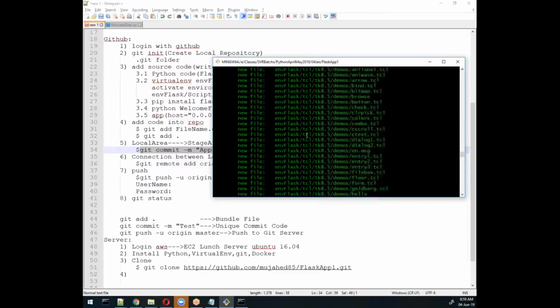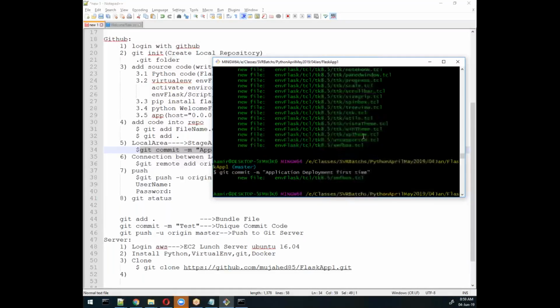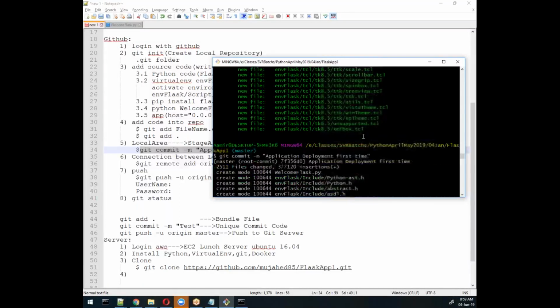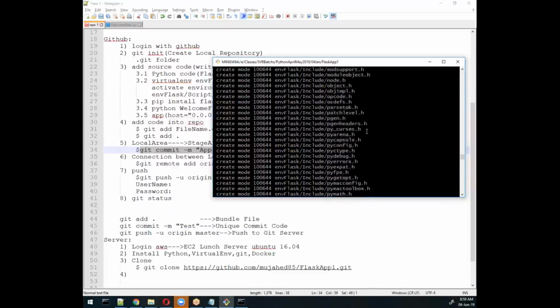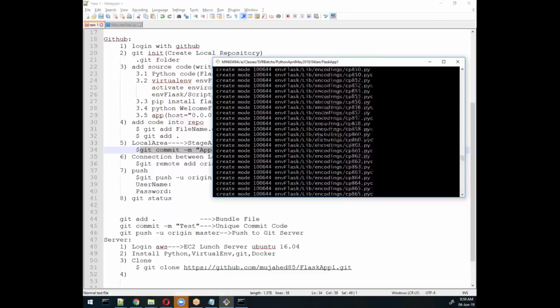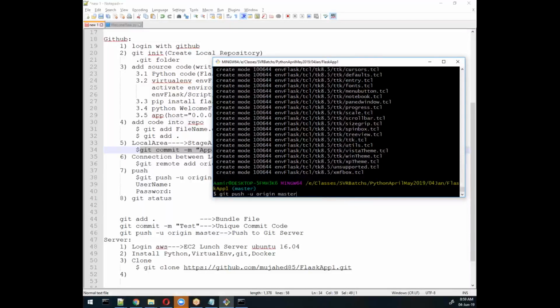So this is coming automatically in the environment. Remember, we are not doing anything. So here it will create. See, the last digits they are trying to share with us. This is the last digits of that commit number. So 2511 files changed, and these are the many files we inserted. Yes, this also takes more time. Now, next step is what?